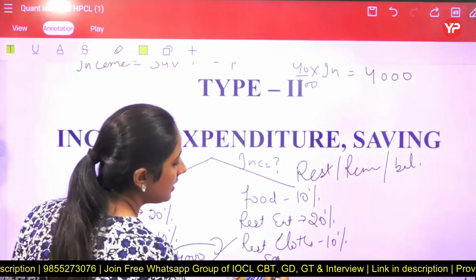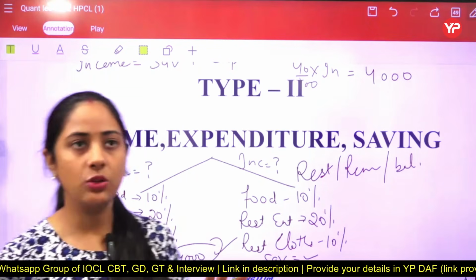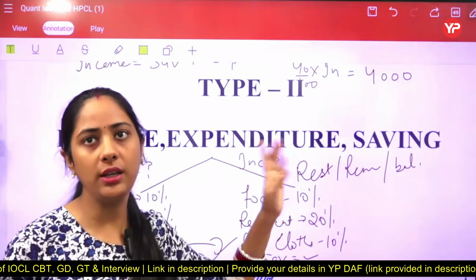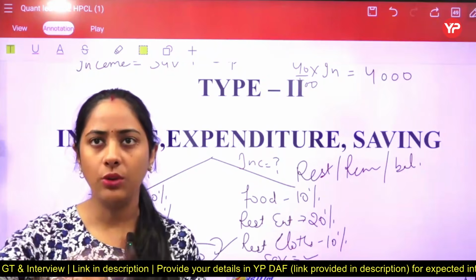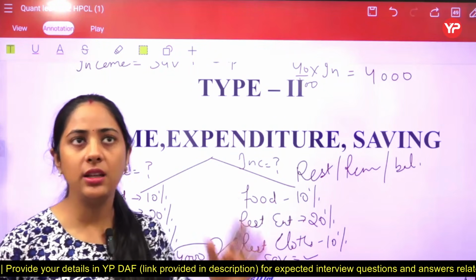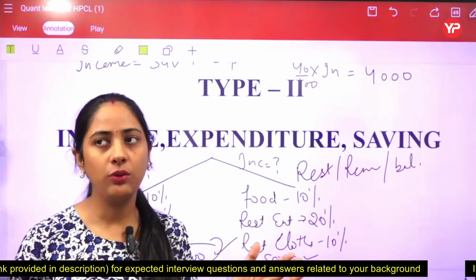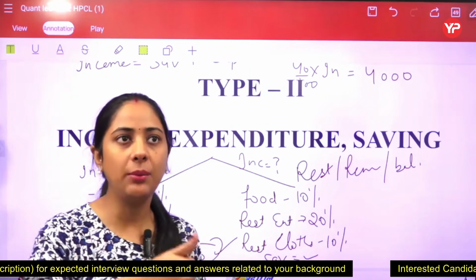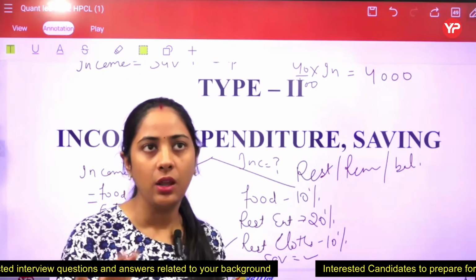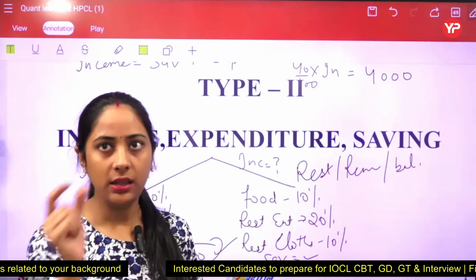Now your saving is there. Now in this particular case, they always give you saving. तो saving देते होते हैं, या total income देके कुछ और पूछ लेते हैं out of saving and expenditure. Students, so the word rest here means that suppose करो you have an income of 10,000 and firstly you are going to spend on food. तो food के ऊपर you just spend in a month 2,000 rupees. 2,000 पे लगा दिए food पे, अब कितना बच गया? 8,000. 8,000 is the value.